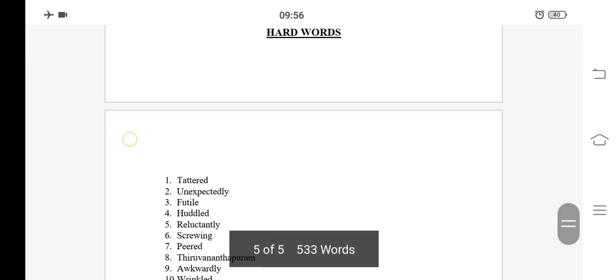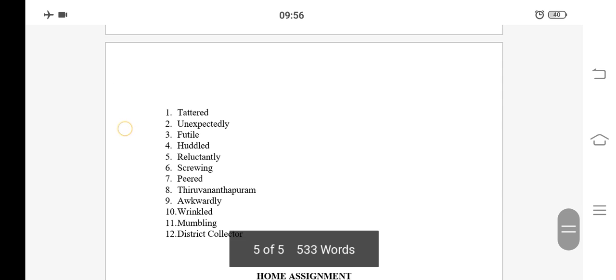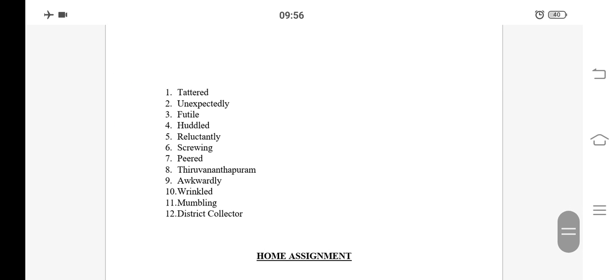Hard words from the lesson are tattered, unexpectedly, futile, huddled, reluctantly, screwing, peed, Tiruvananthapuram, awkwardly, wrinkled, mumbling, district collector.